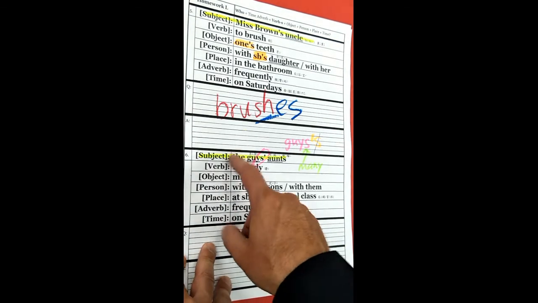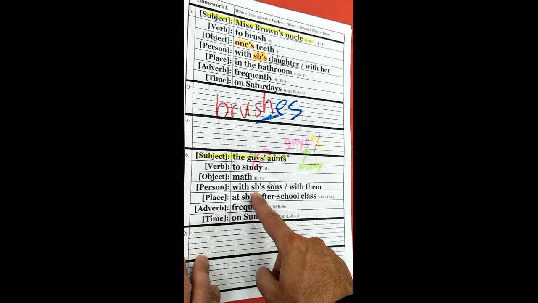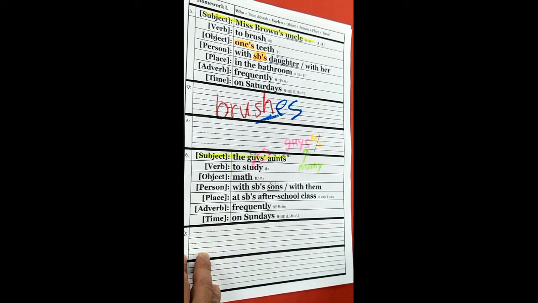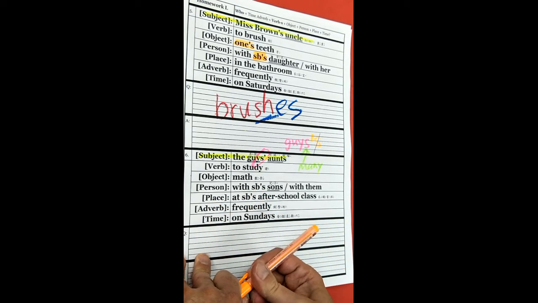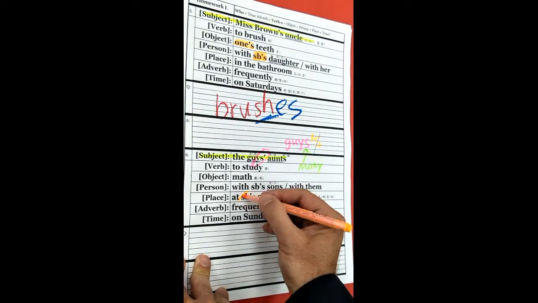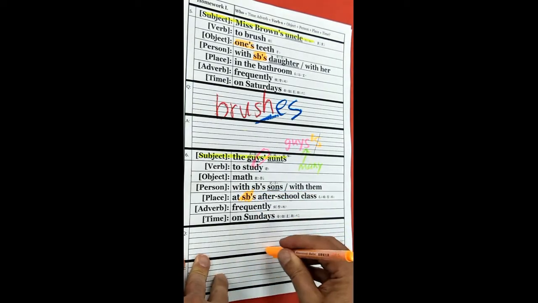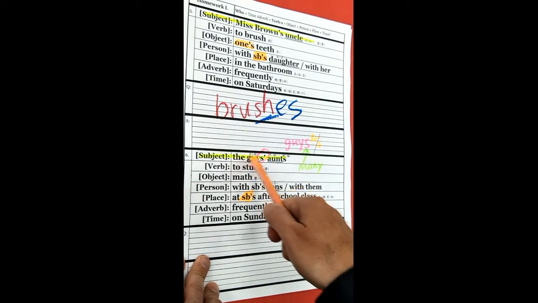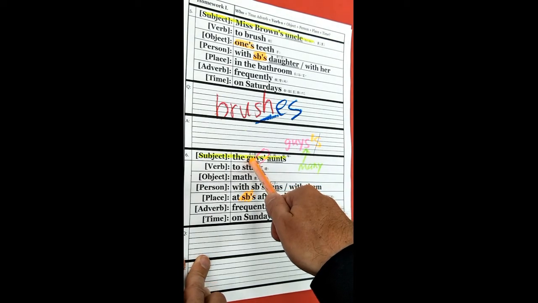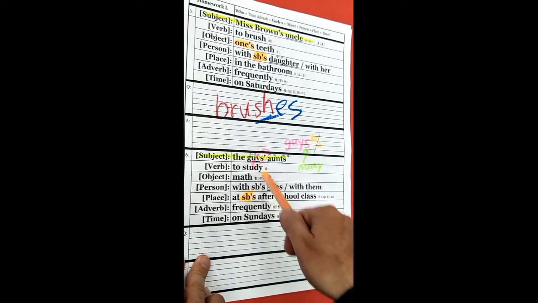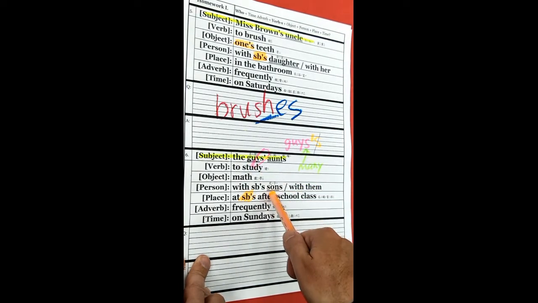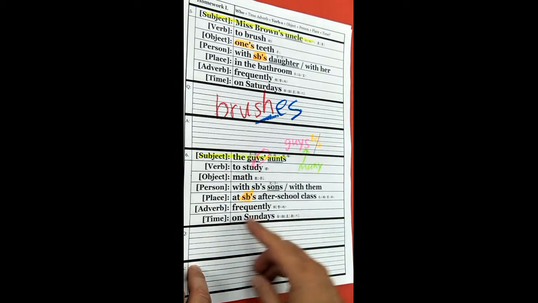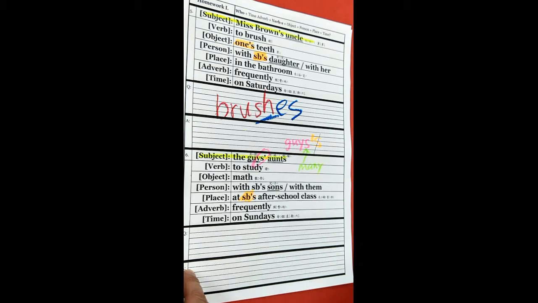Now we ask the question. We don't know who this person is, so we're going to ask his or her, with them, okay? Now here's the problem. It says at somebody's after school class. Well, we know sons, many boys, are here. Many boys and somebody. So we have they. This is they. So this possessive, we're going to use their. Adverb frequently, time on Sundays.